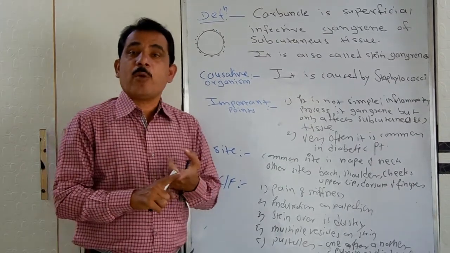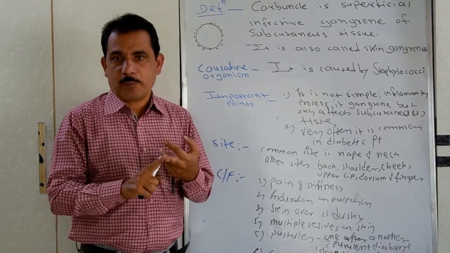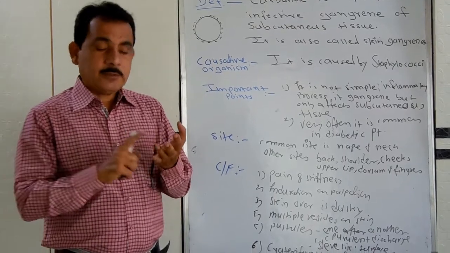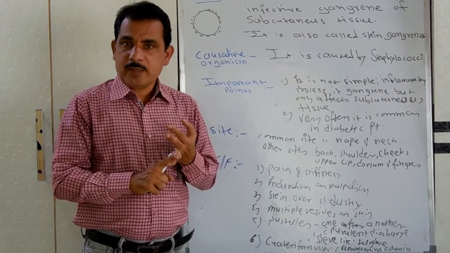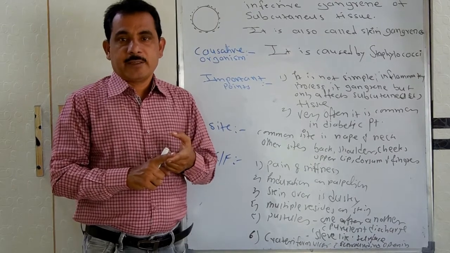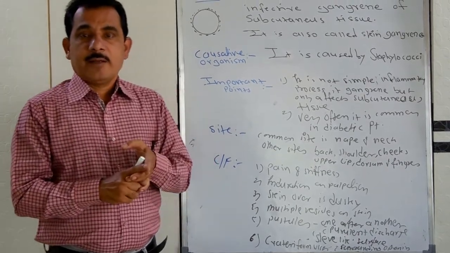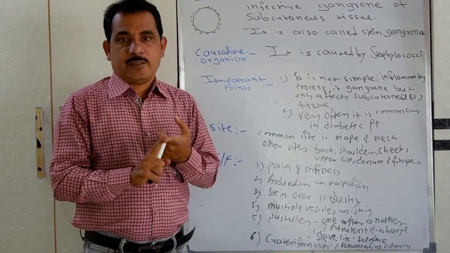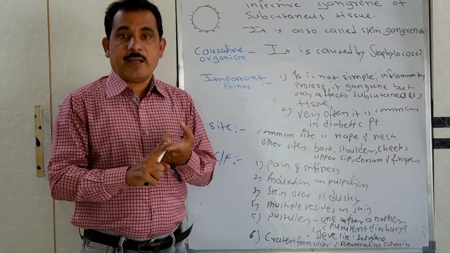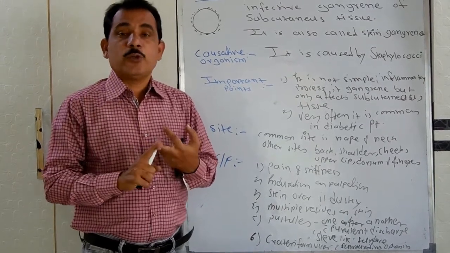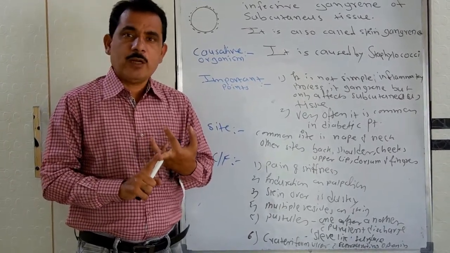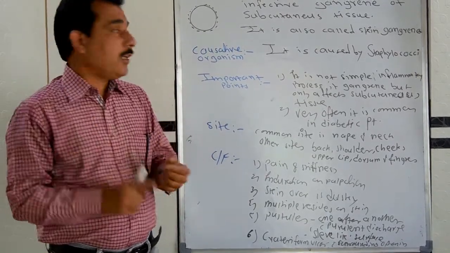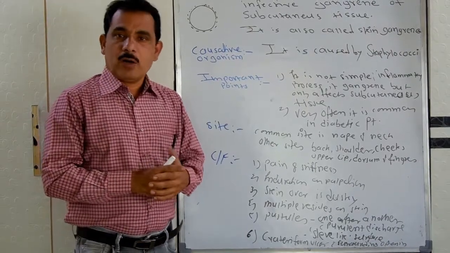Then use compresses, hot saline and Mag Sulf compresses, or Mag Sulf bandages. Then radiotherapy or diathermy and surgical treatment. After surgical treatment, the patient should be covered with antibiotics, and finally advise a nutritious diet, because the nutrition of the patient should be maintained. Then and only then will healing of the carbuncle occur.